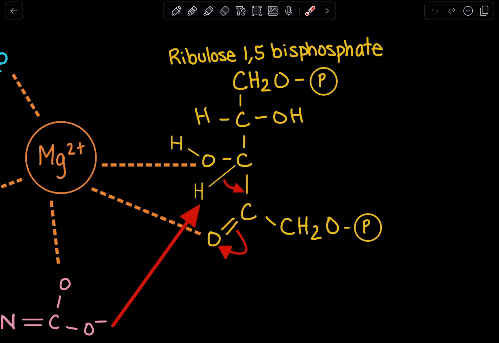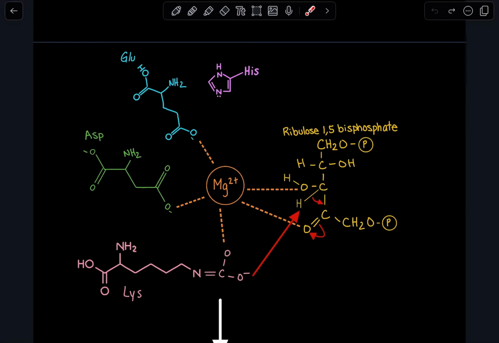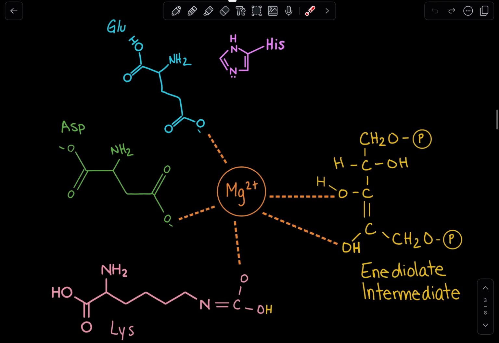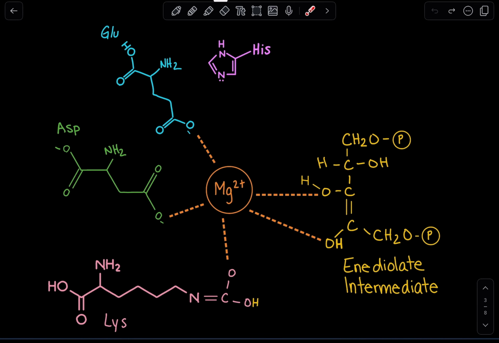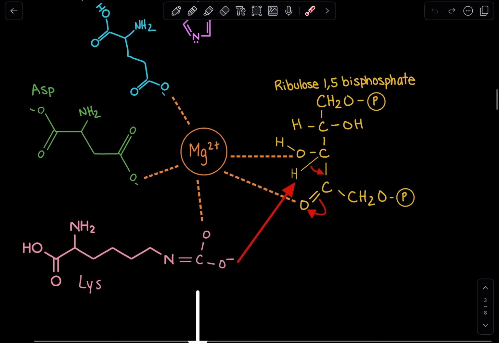So it needs to lose a bond, and it's going to lose a bond right over here, in which these electrons are actually going to be passed over to this oxygen. And we see that in this step over here because we've created an enediolate intermediate, which is much more reactive than our ribulose 1,5-bisphosphate.